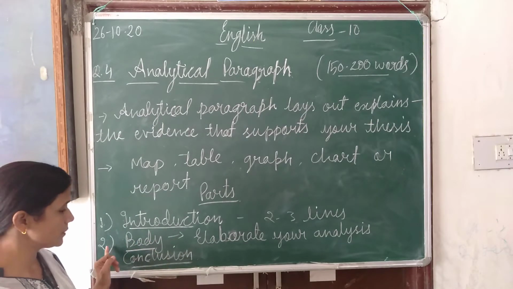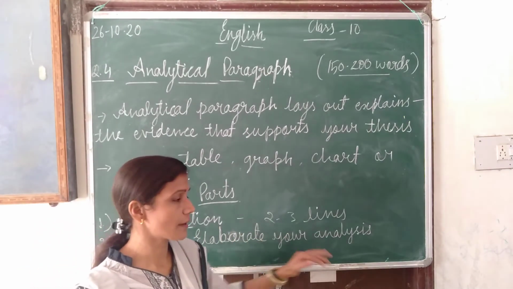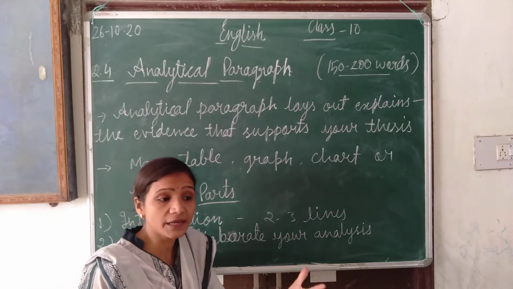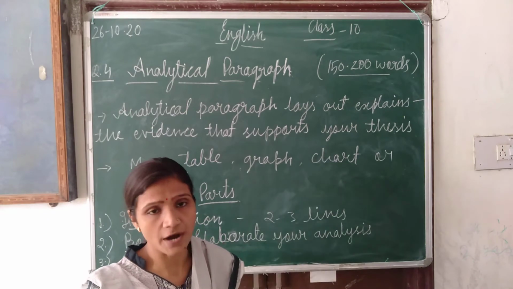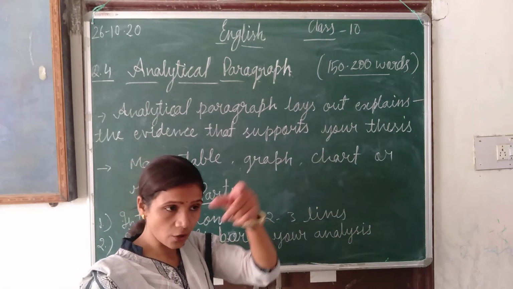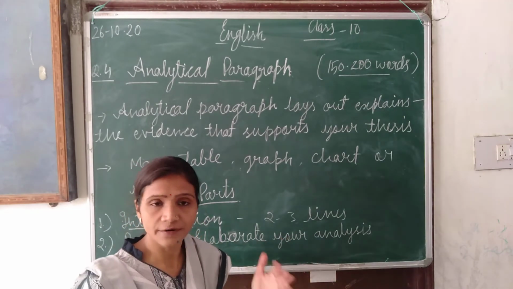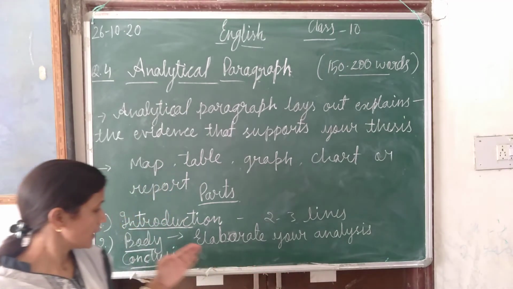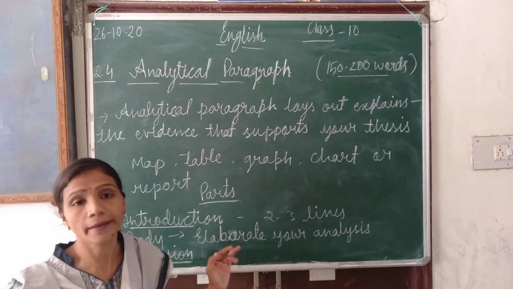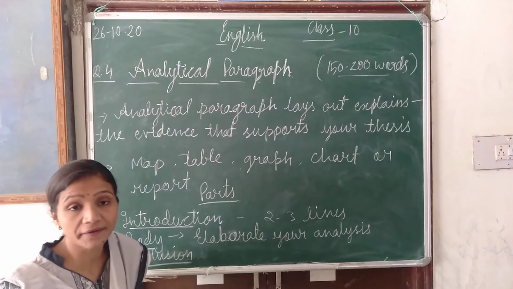Then the next will be the body. In this we have to elaborate our analysis. It means we have to explain properly by that chart or report, what we understand, in which year it's increasing, in which year decreasing. Like this we have to explain. It should be divided into 2 to 3 paragraphs. The body should be divided into at least 2 paragraphs.